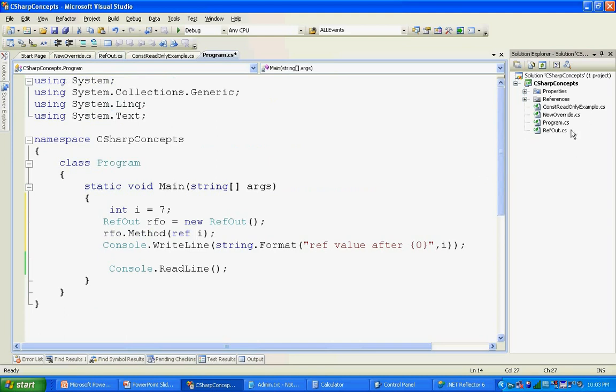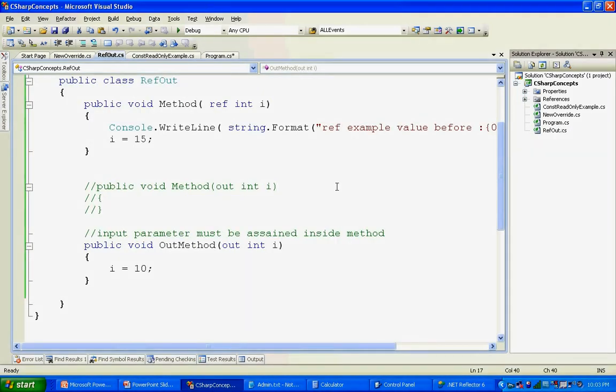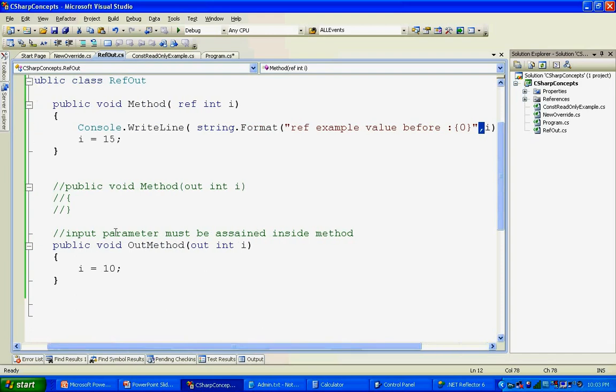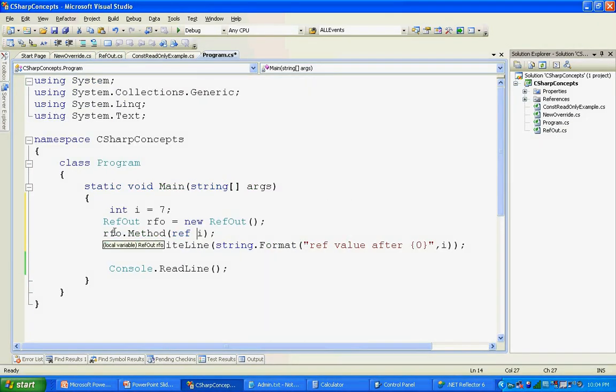I just made some minor changes in my ref out class. This is the method I'm going to call. My input parameter is a reference of int I, and I'm just printing the value before assigning. Whatever value I got, I'm printing here, and after that I'm assigning a new value 15 to that variable. So go to the programs. Here I declared an integer I, assigned a default value of 7, created an instance of the ref out class, and I'm calling the method and passing this I integer variable.